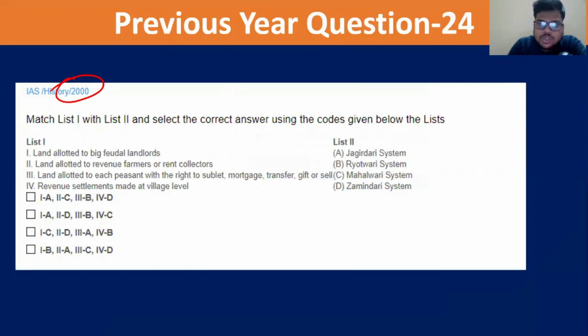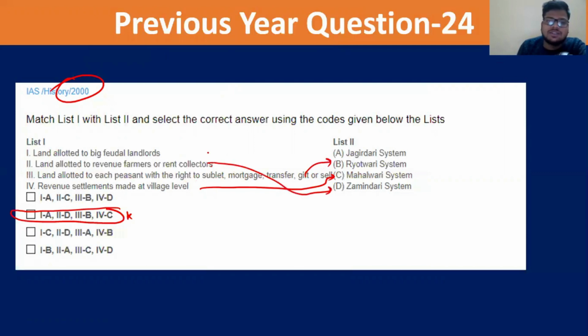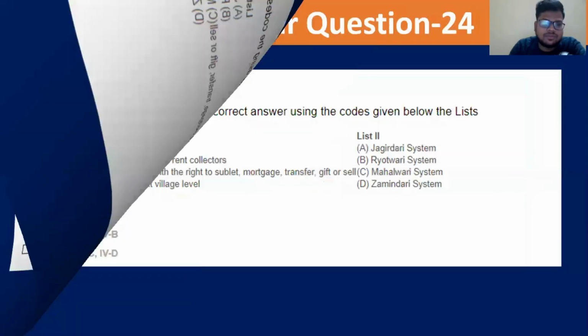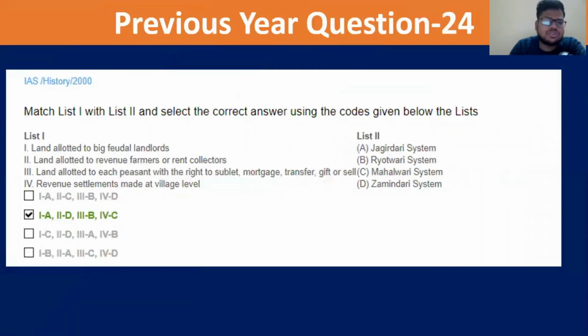Now, let's say you are sure about the village level, that is nothing but Mahalwari. So fourth, C. Only this option has it, so your answer is there. Then obviously third, B, that is the Rayatwari system. The rent collector is your Zamindari system. And the first one is your Jagirdari system. So it's a very easy question to handle.